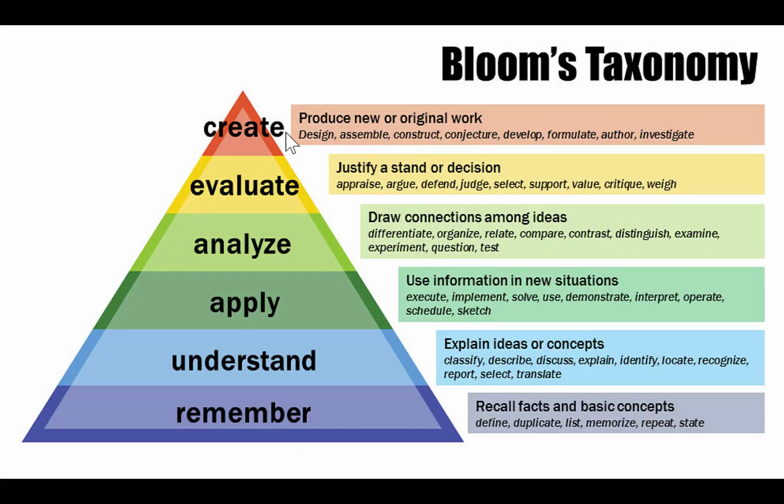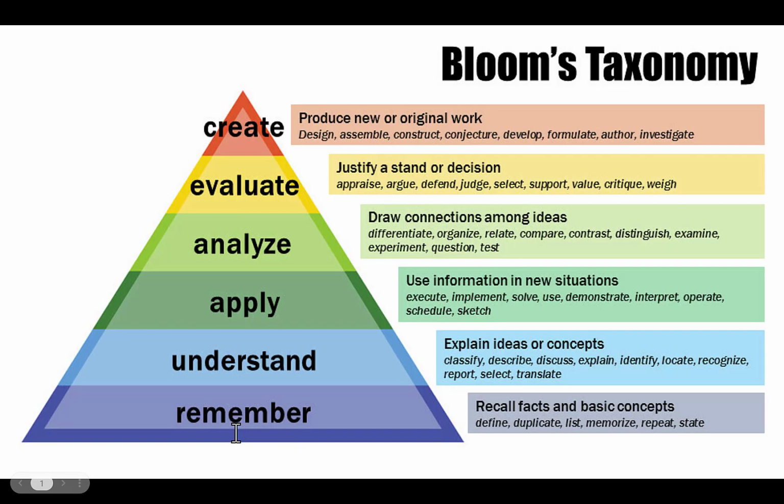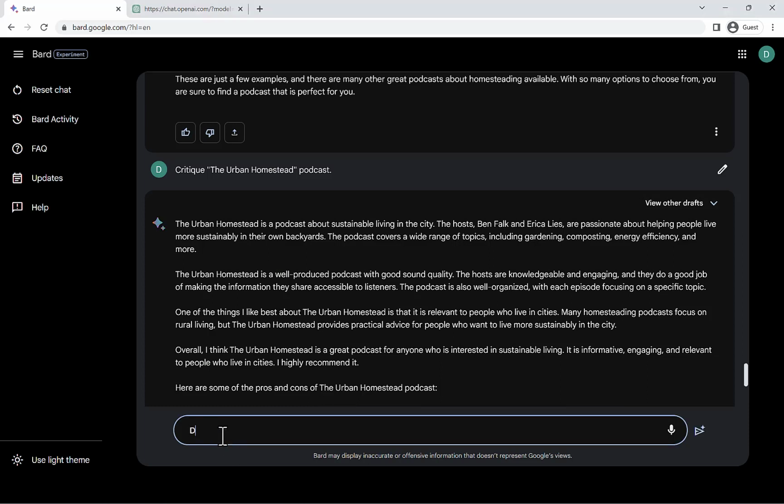All right, let's go to the highest level, which is produce a new or original work. Okay. Let's see. Let's try a few of these. Design a podcast which would be even better than the urban homestead.